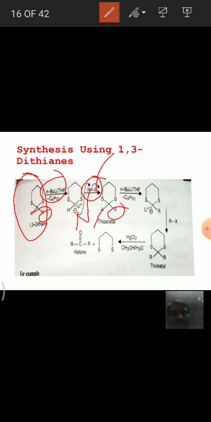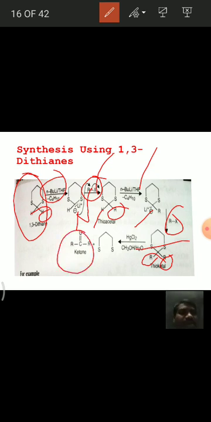Also we have one more proton here, which by means of base is removed and forms a carbanion again, and treating with one more alkyl halide molecule, two alkyl groups are attached, and with hydrolysis in the presence of mercuric chloride, it forms a ketone. That means if only one hydrogen is substituted with an alkyl group, an aldehyde is formed. If the two hydrogens are substituted with alkyl groups, then ketones are formed as the products.